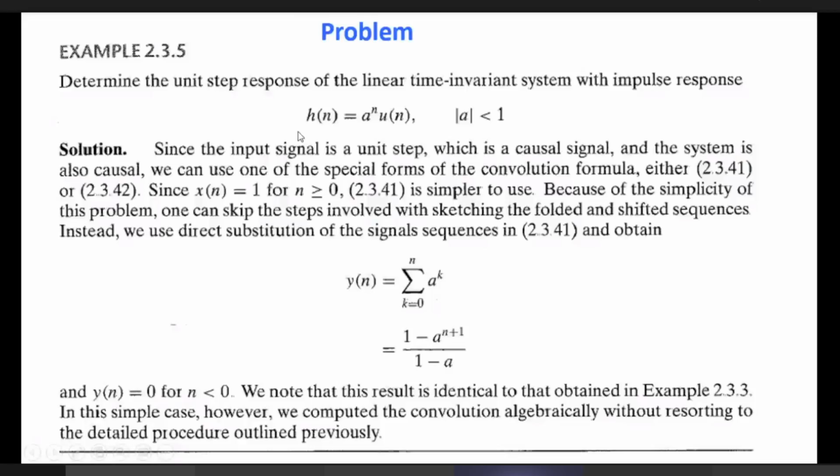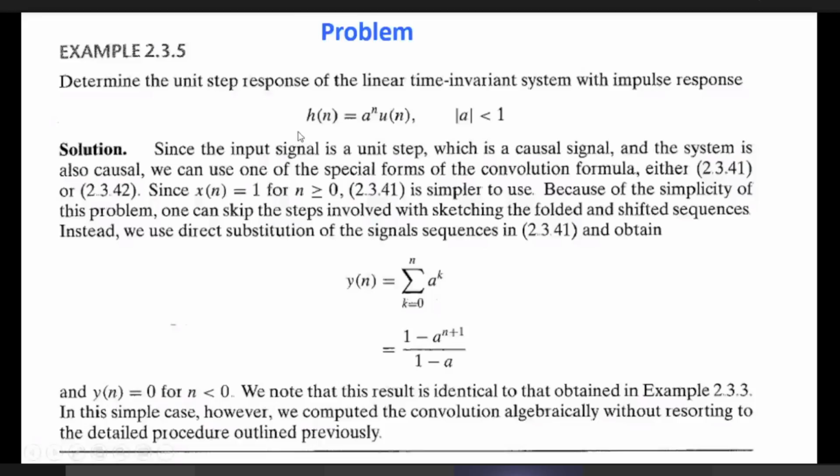So here you see that h[k], from the equation of h[n], in place of n you write k, so it becomes a to the power k, and h[k] is valid from 0 to n because it is multiplied with the unit step.